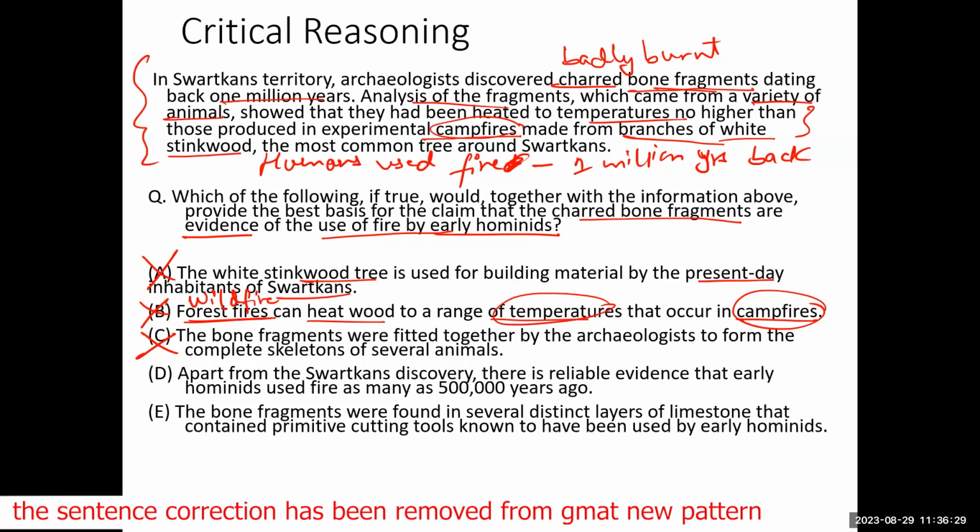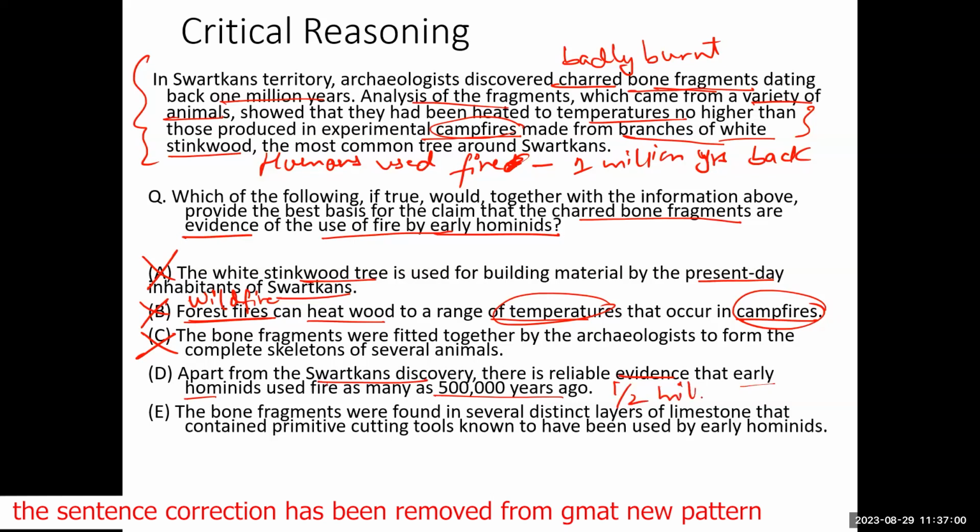Apart from the Swatskin discovery, there is reliable evidence that early hominids used fire as many as 500,000 years ago. So it is not just in Swatskin. In fact, we have evidence that early humans used fire 500,000 years ago. 500,000 years ago means half a million years ago.